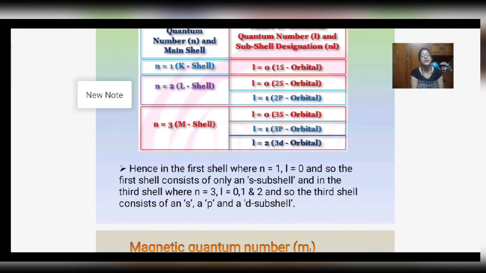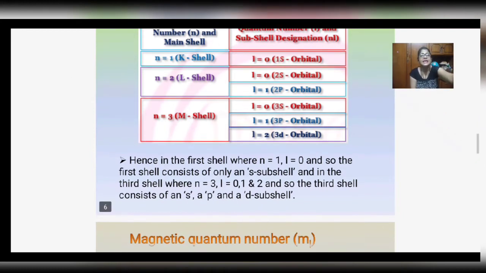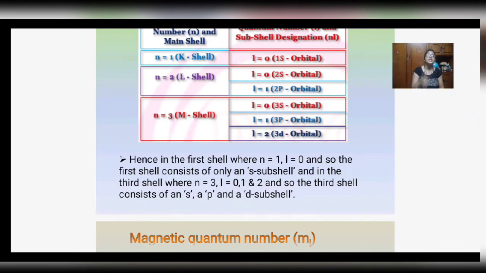When n is 3, that is the M shell, naturally the value of the azimuthal quantum number will extend up to 2, that is n minus 1, 3 minus 1 equals 2. So it will range over 0, 1 and 2. l equal to 0 represents the 3s orbital, l equal to 1 represents the 3p orbital, and l equal to 2 represents the 3d orbital. Why 3? Because the value of n is 3. 0 for s, 1 for p and 2 for d.